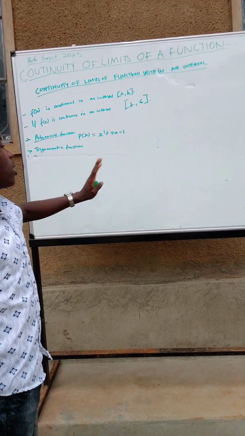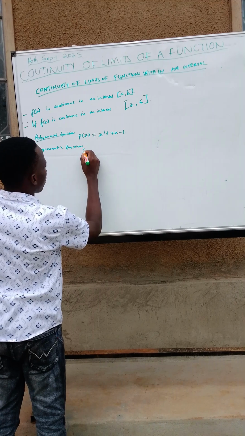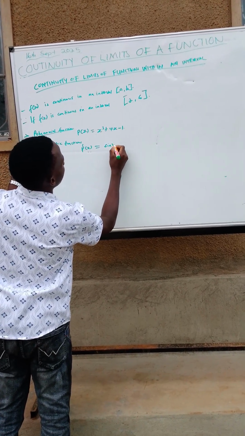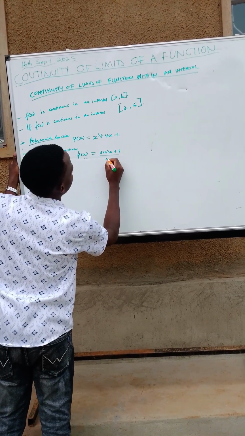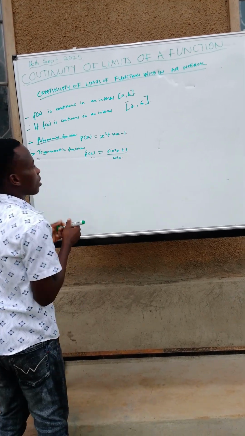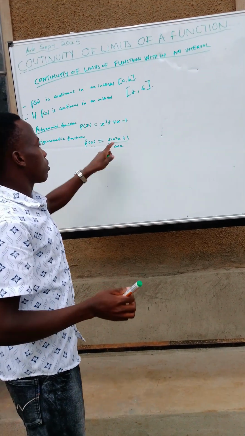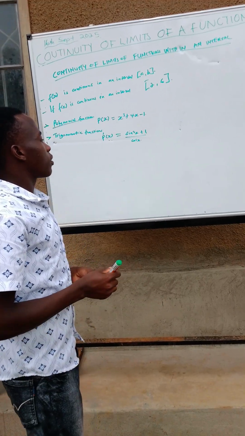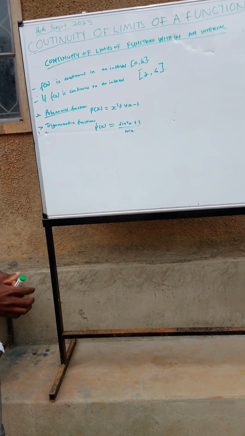Like for a function like p of x equal to sine squared x plus 1 over cos x. This is an example of a trigonometric function, containing sine squared x and cos x. For such functions, they are continuous everywhere in their domain.